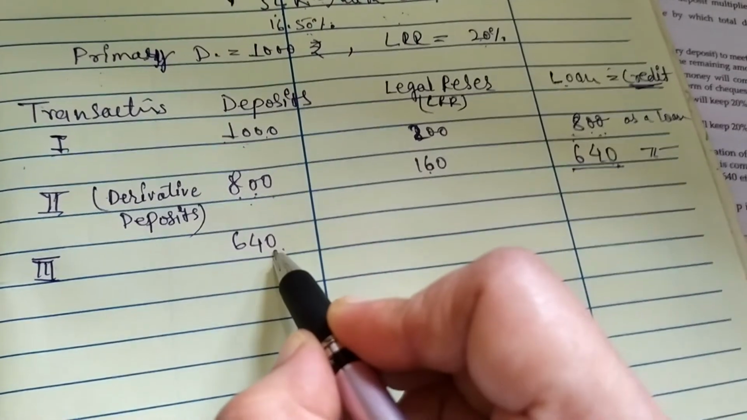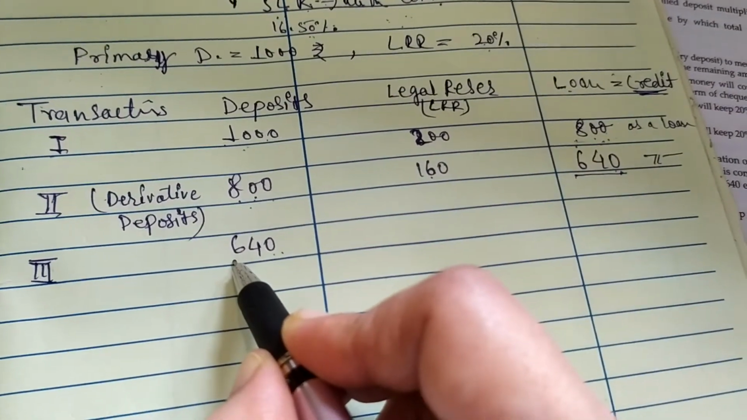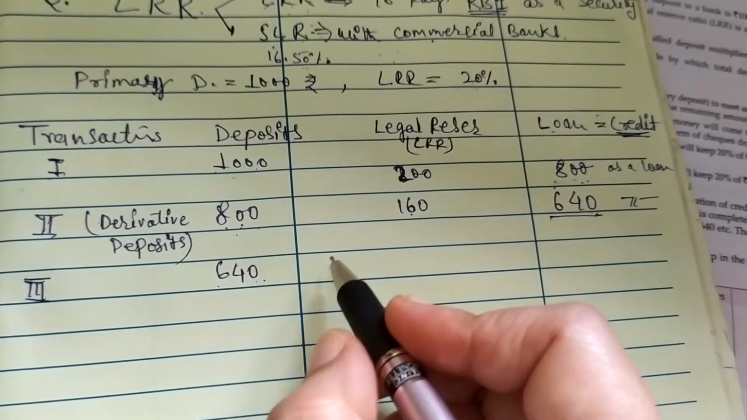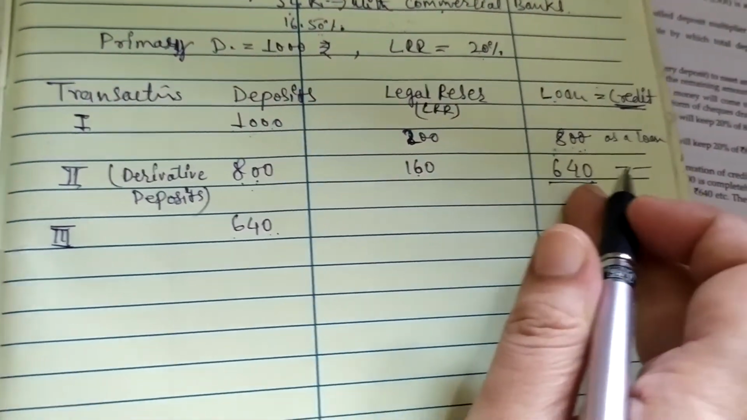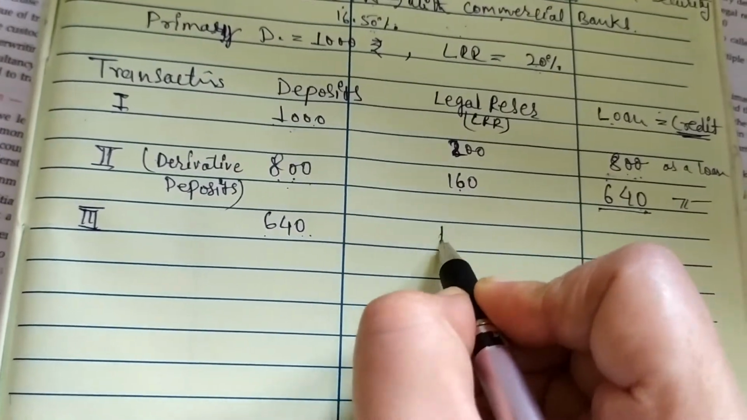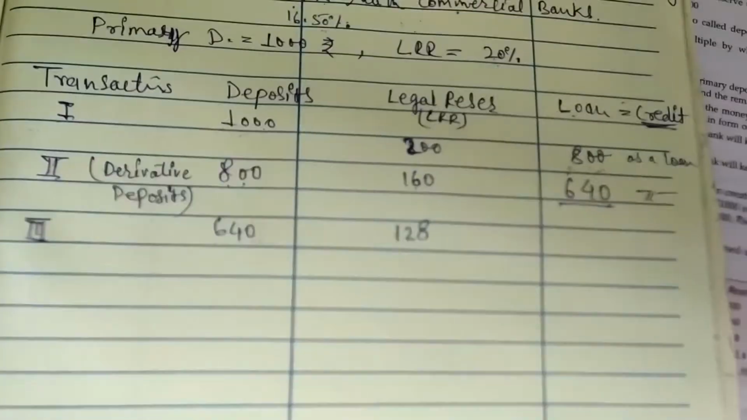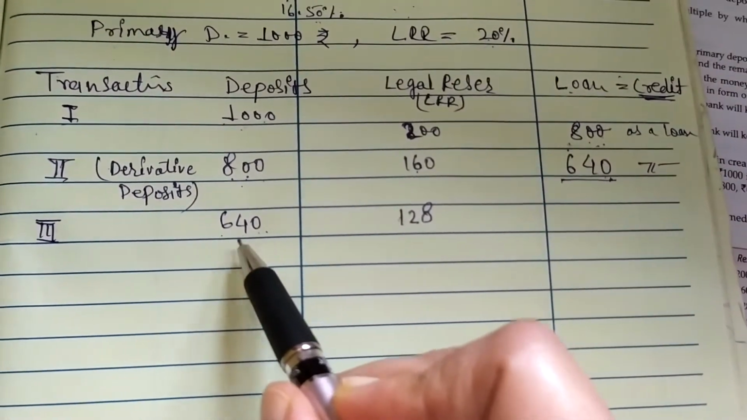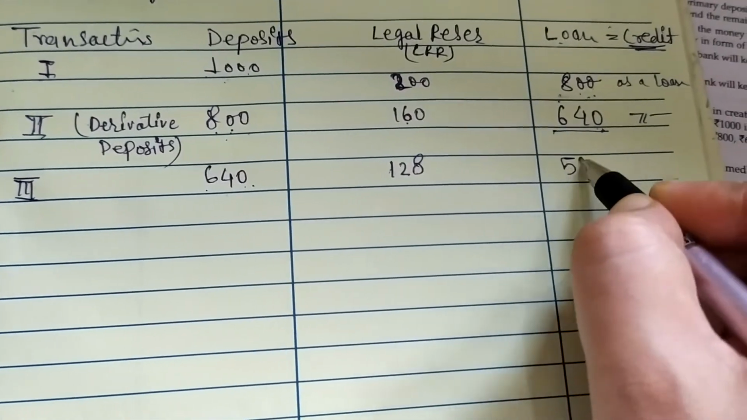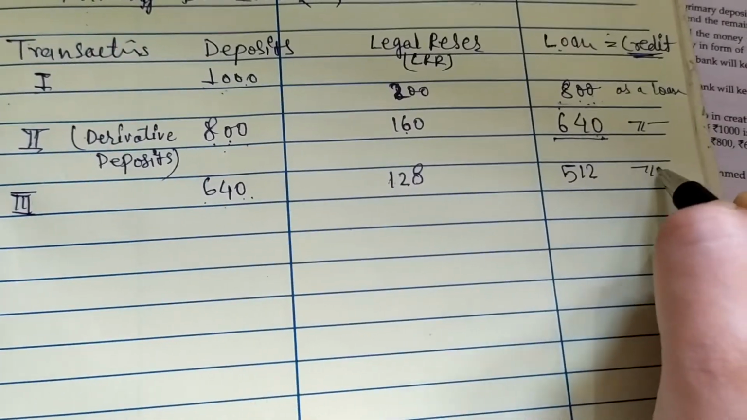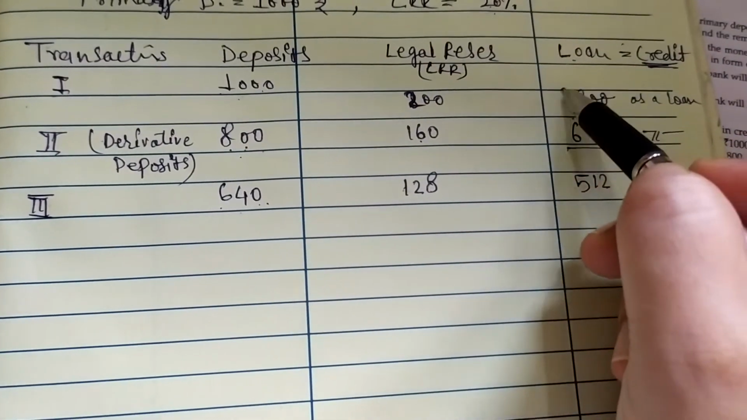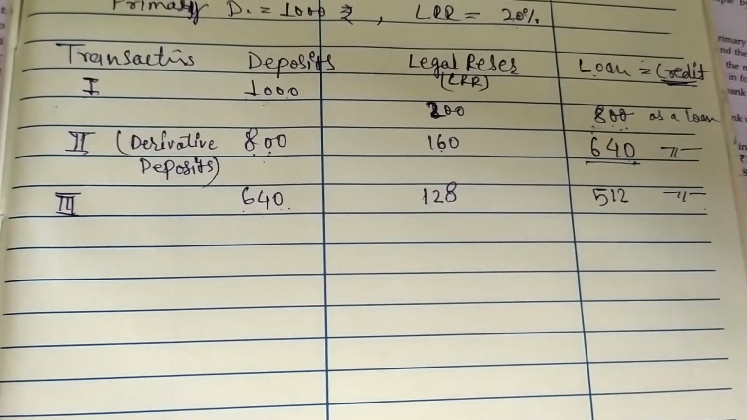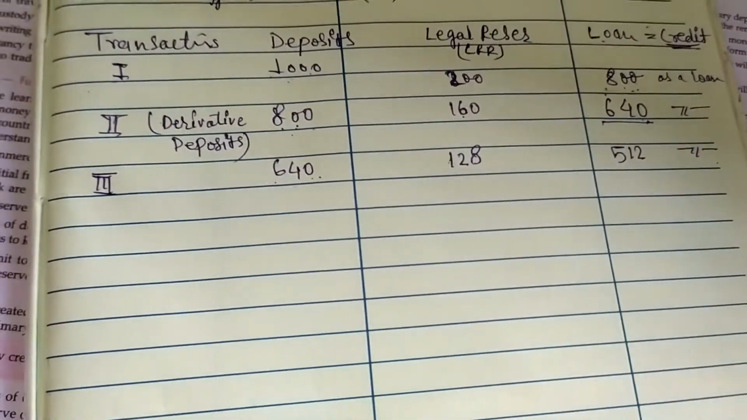Now again from the deposit, we need to take out 20% as legal reserve, which will be 128 rupees. After deducting 128 rupees, whatever is left, 512, can again be used as a loan. So these are the credit which banks are creating and providing. These are the loan or credit.